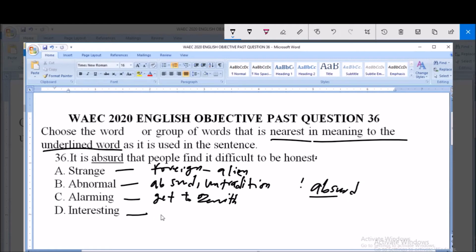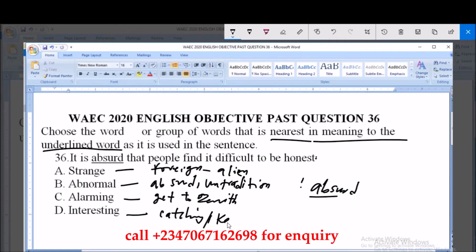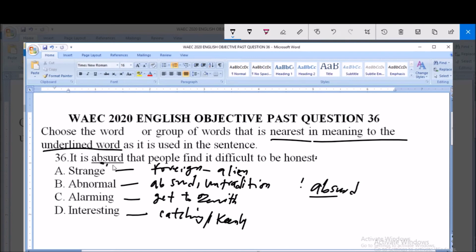Then when something is interesting, that is catching, or keenly, something that is keenly and so on and so forth. Keenly interesting. So the option that can actually replace the underlined word is abnormal, which is option B.